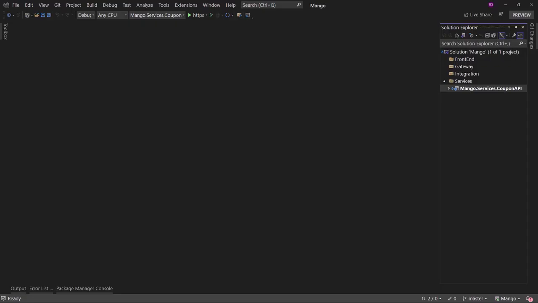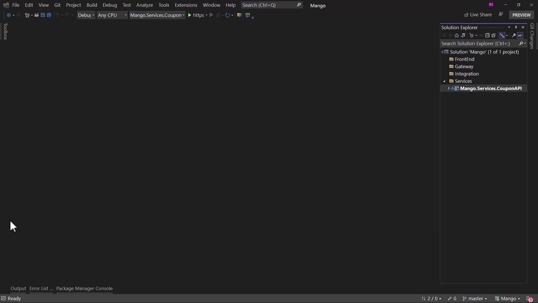We have added the coupon model and we also added coupon DTO, but we need something to convert coupon DTO to coupon or vice versa when we have that requirement. We can do that manual mapping, but it is tedious, and rather there are many packages that we should use to enhance our speed and make code more elegant. One of those packages is AutoMapper, and that, as the name suggests, is responsible for mapping one object to other.